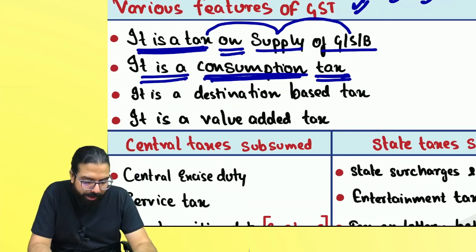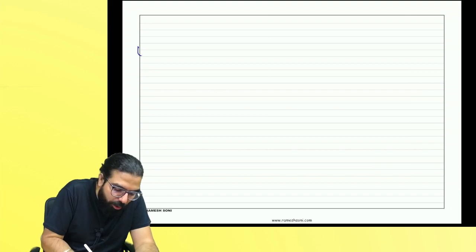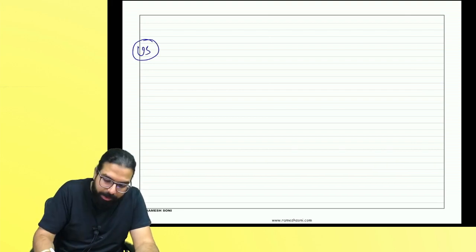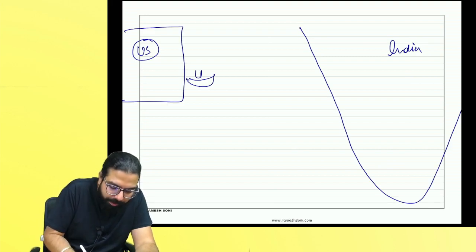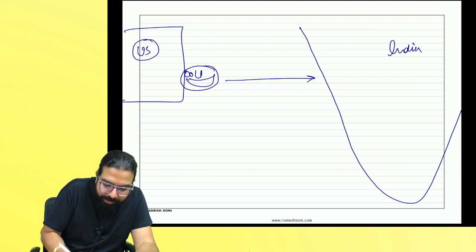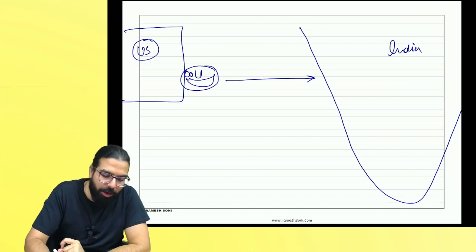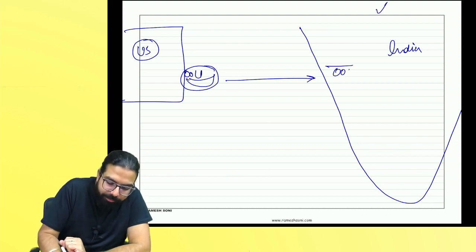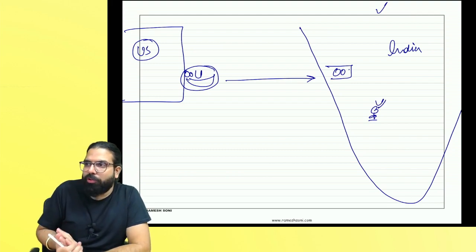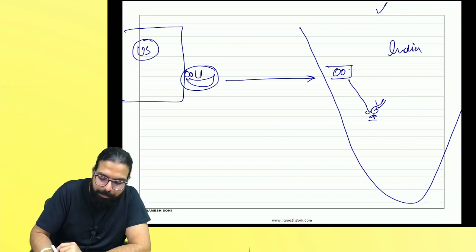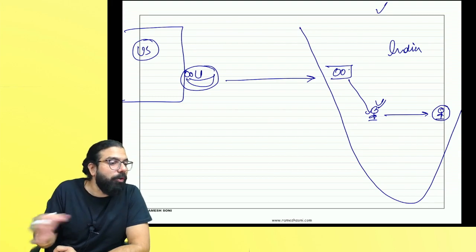Now I want to ask you one small thing. Supposing goods are manufactured in the US and goods are sold in India. They loaded the goods on a ship and sent them to India. Can you tell me which government will have the right to take the tax? The Indian government. Now these goods came to India. One person in India bought the goods, cleared them from the customs port, and sold them further to consumers in India. Which government has the right to take the tax?